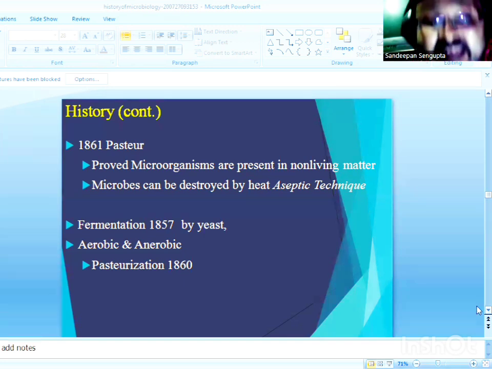This laid the foundation stone for Koch's postulates and the germ theory of disease, developed by Robert Koch, which became a major milestone in the field of medical microbiology.